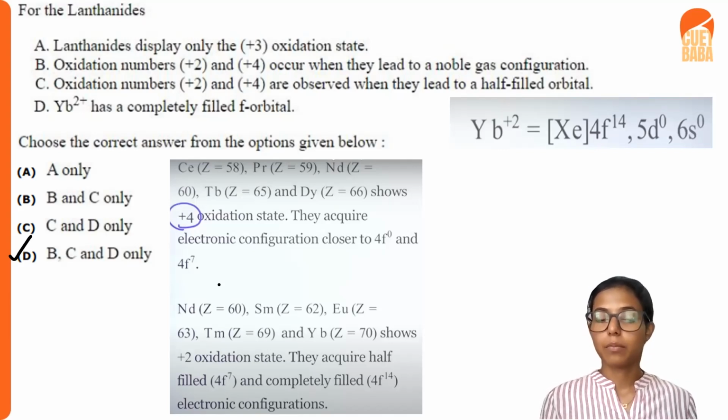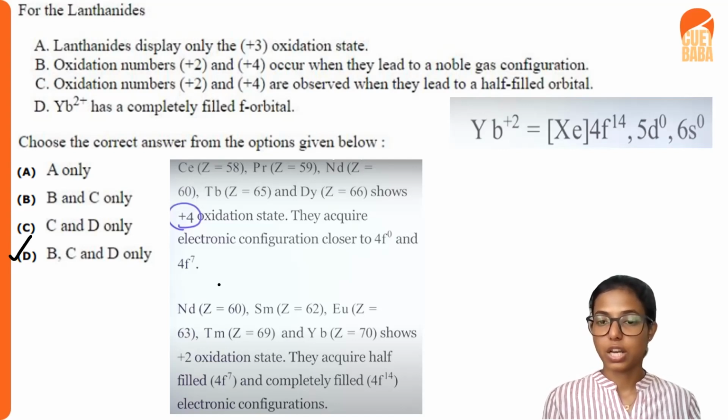And in ytterbium 2+, we can see the configuration will be xenon 4f14 5d0 6s0. So we have a completely filled f orbital. So that statement is also true. So our correct option will be B, C and D only. That is, B, C and D statements are correct here.